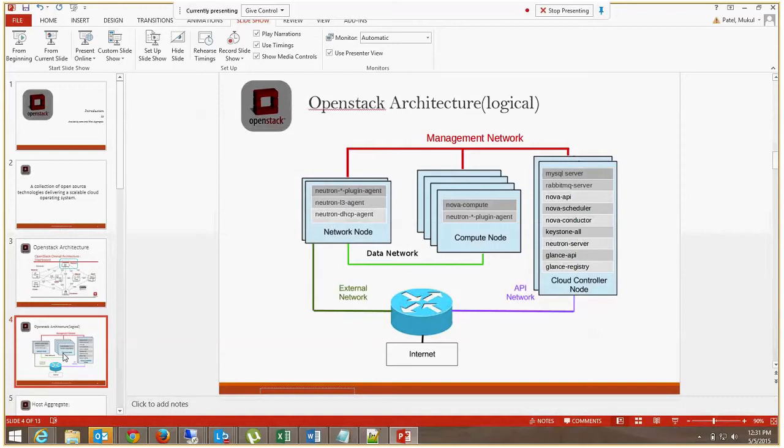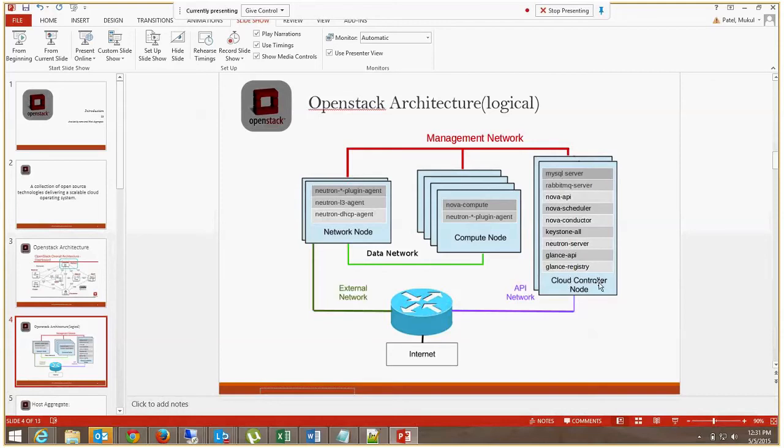Now the main goal of cloud with OpenStack is to launch virtual machines. For launching virtual machines, OpenStack provides Nova services, which is a compute service running on top of the compute node. These compute nodes will be used to launch virtual machines. In a production environment there will not be one compute node, there will be n number of compute nodes, and all the launch requests will come from the controller.